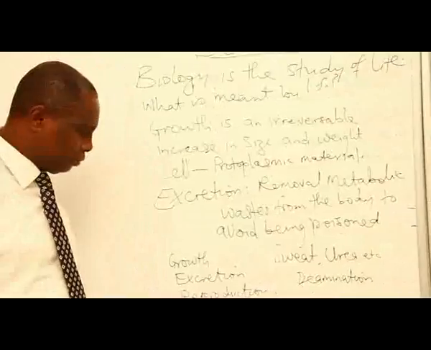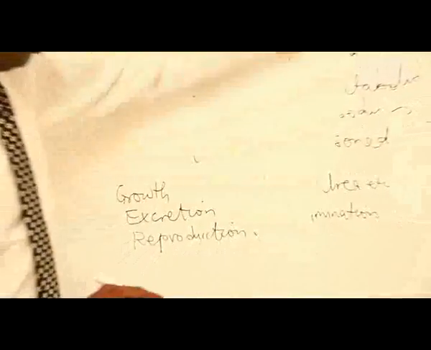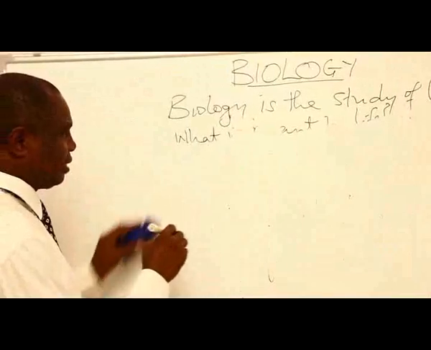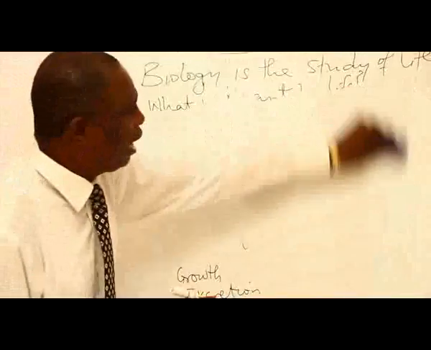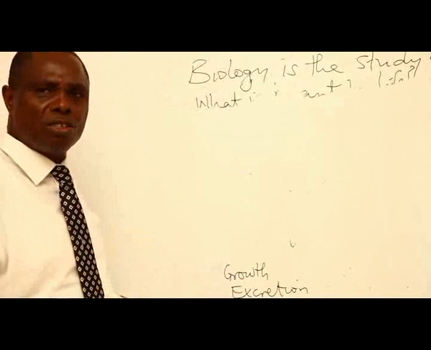Let's come to reproduction. What is reproduction? Reproduction is the ability to produce young ones.